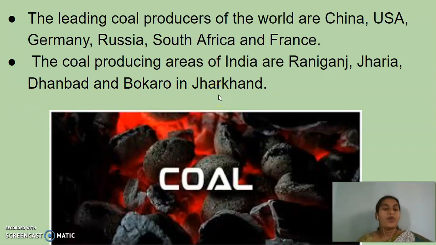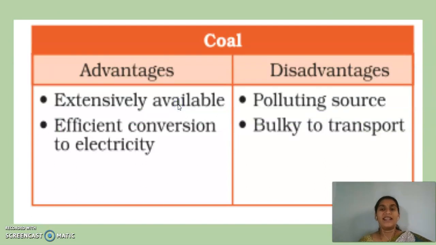Okay, so hope you guys understood how coal has been formed. This is one of the most abundantly available fossil fuels. And what do you mean by thermal power? What do you mean by buried sunshine? Okay, and next we can see the advantages and disadvantages of coal.